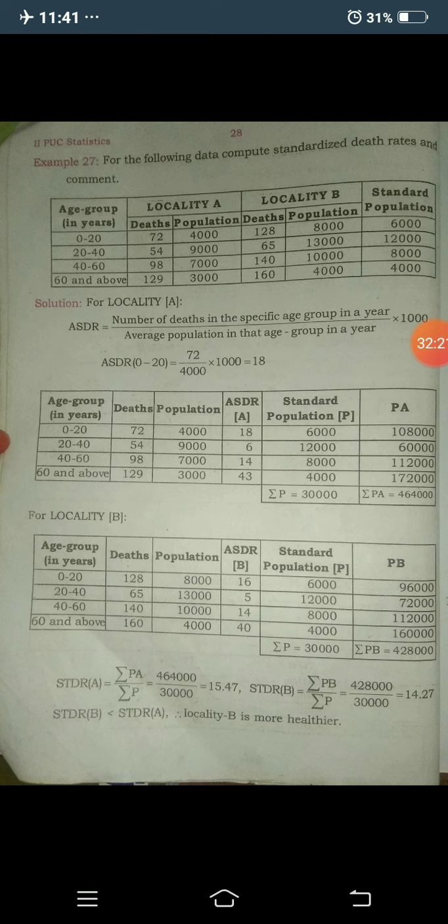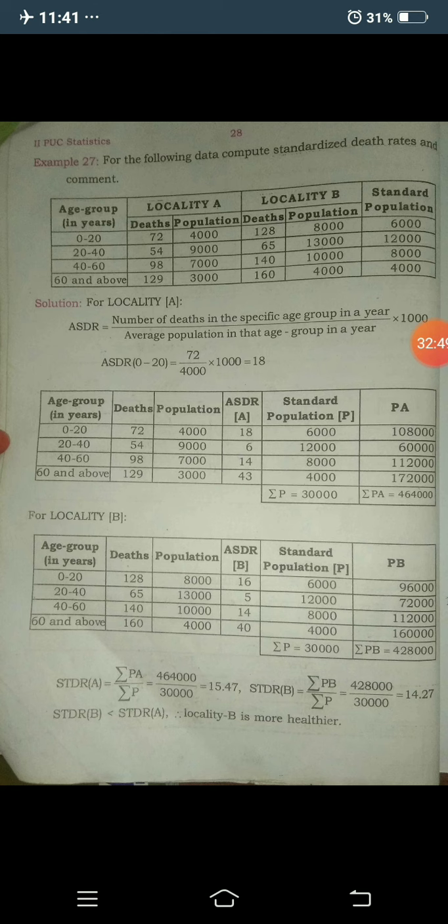Here already you are calculating, then substitute here. The summation of PB is 4,28,000 divided by the summation of P, which is 30,000. Here you get 14.27. Again concentrate. Here the standardized death rate of locality A is more than the standardized death rate of locality B.